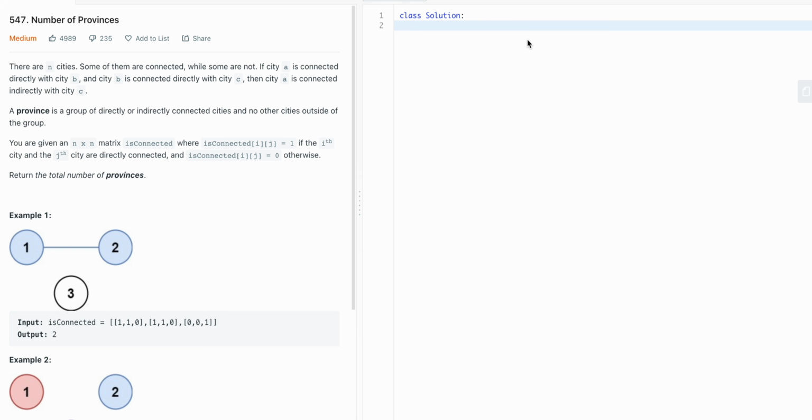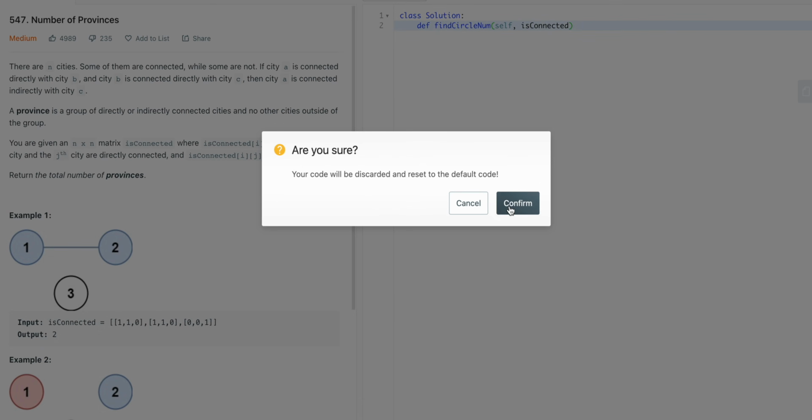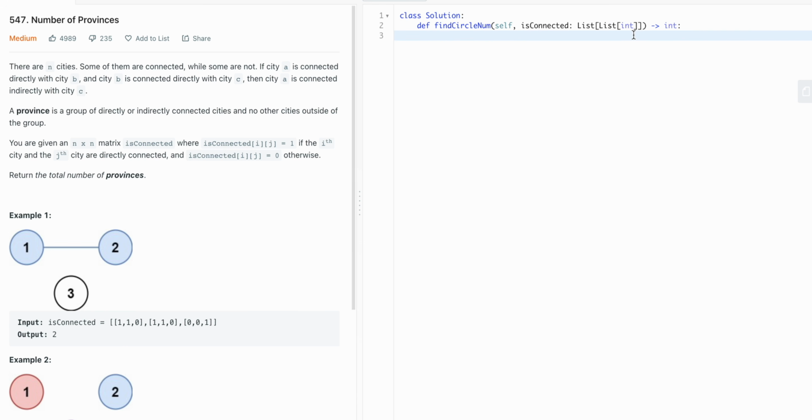So let's go ahead and write the general function. I'm going to name this findCircleNum, isConnected. Let's just go ahead and reset this problem. So let's create a parent, and we're going to create this disjoint set data structure for every node, for the number of indices in this matrix.